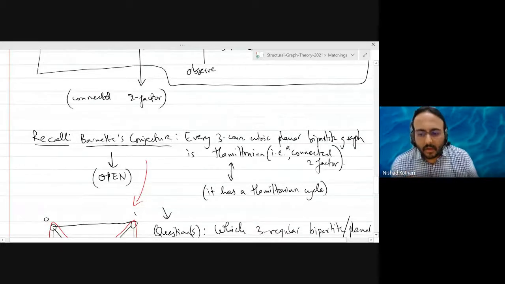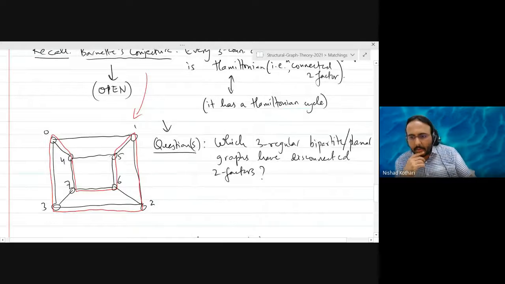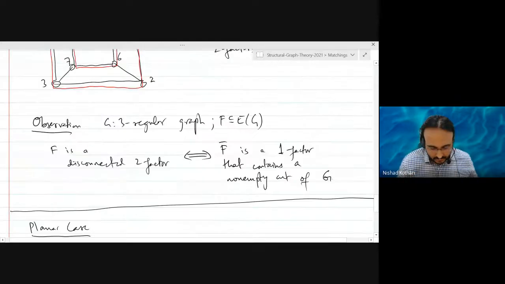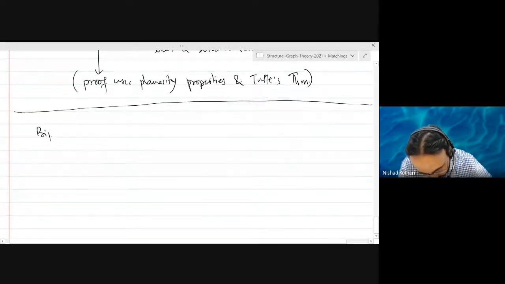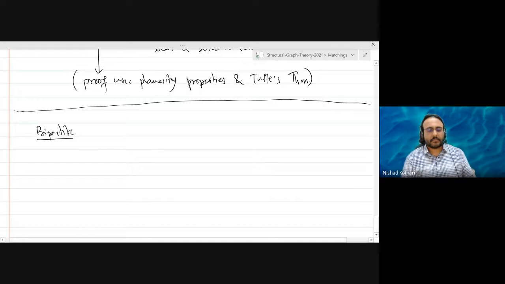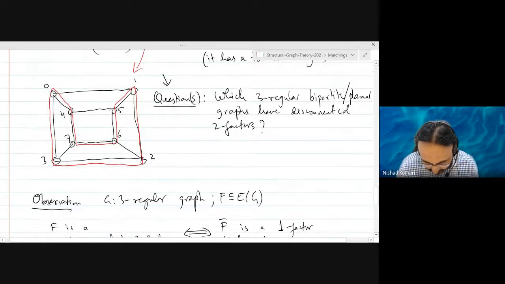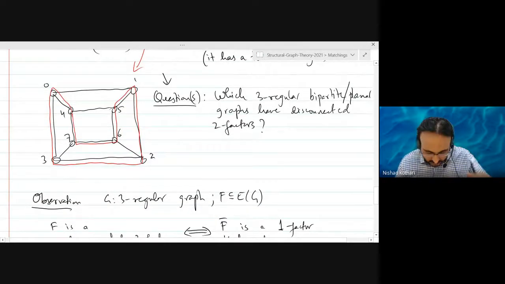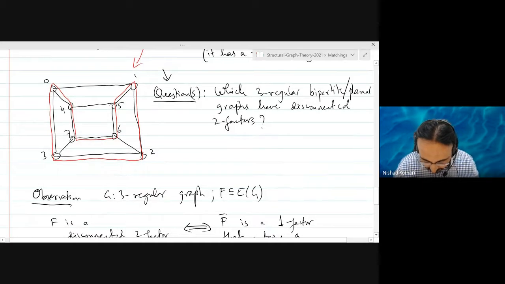All right. So now the planar case is done. Let's think about the bipartite case. The next case is bipartite. I'll just pose the question, and then I will start a new page to talk about something more general, and we'll come back to this question tomorrow or day after tomorrow.